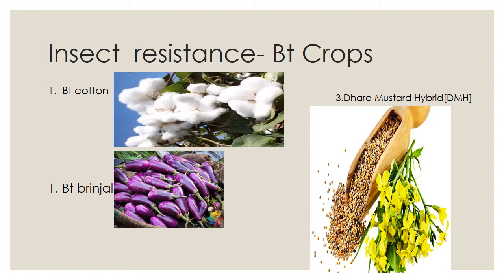Insect resistance BT crops. Here BT refers to biotechnology.